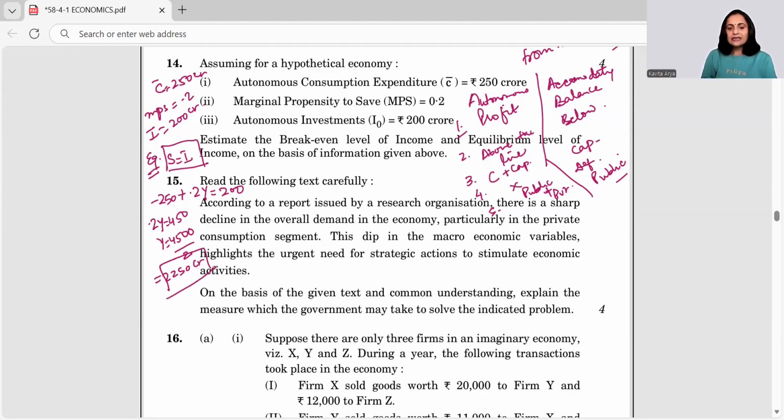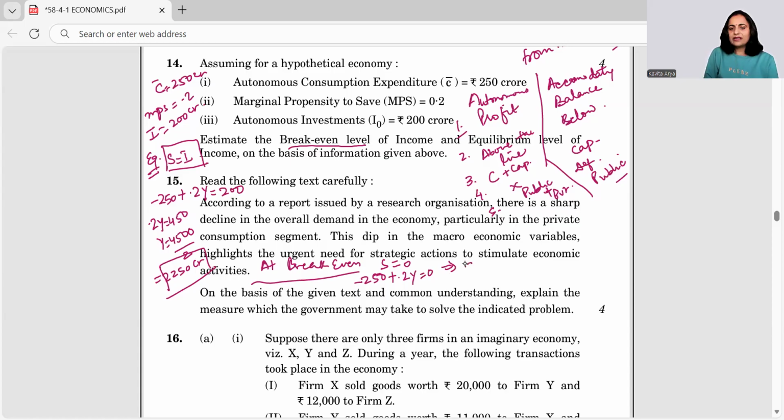Now, the second part, the break-even level of income. So what's going to be the break-even level of income? At break-even, what is the condition? The savings are equal to 0. So let's again use the same equation. Savings are equal to minus 250 plus 0.2 Y is equal to 0.